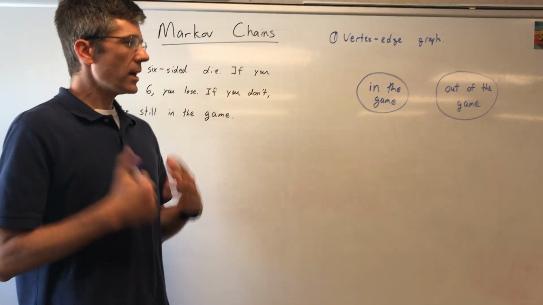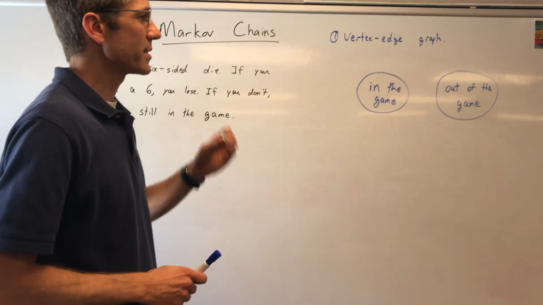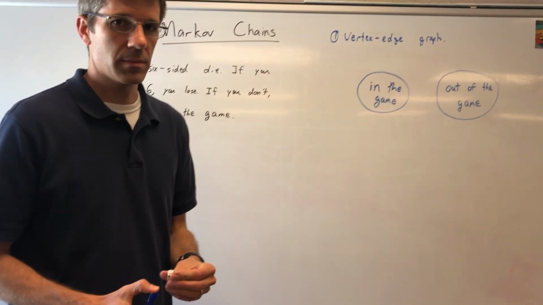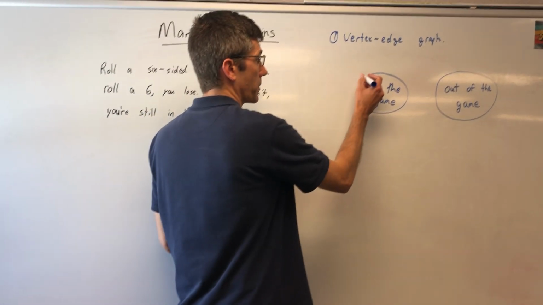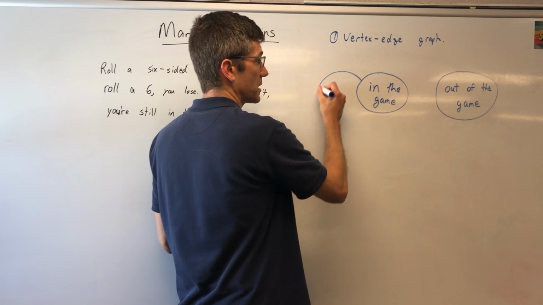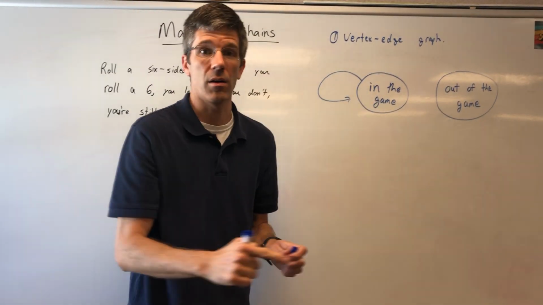So if I roll this die right here, and I want to stay in the game, then I'm going to move from being in the game to staying in the game. So what I'm doing is drawing an arrow from this bubble to itself.